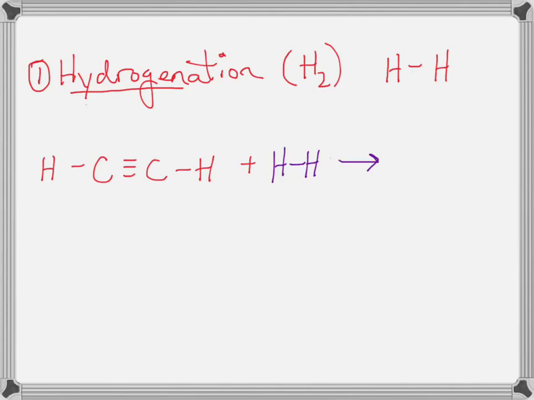So once again, let's move our hydrogen molecule in position, and notice that when you do an addition reaction across an alkene or an alkyne, one part of the molecule being added goes to one of the carbon atoms, and the other part of the molecule goes to the other carbon atom involved in the double or triple bond.